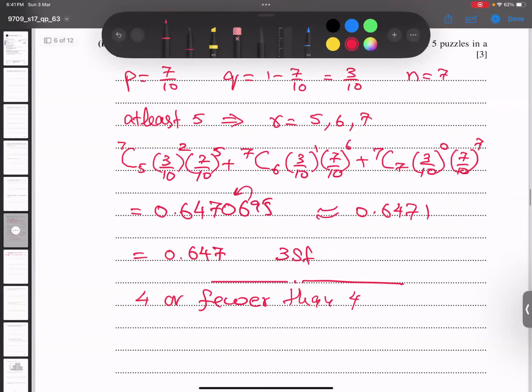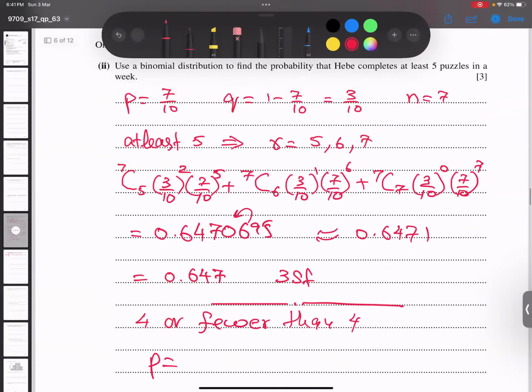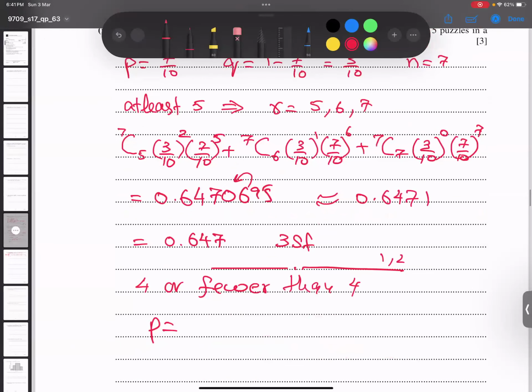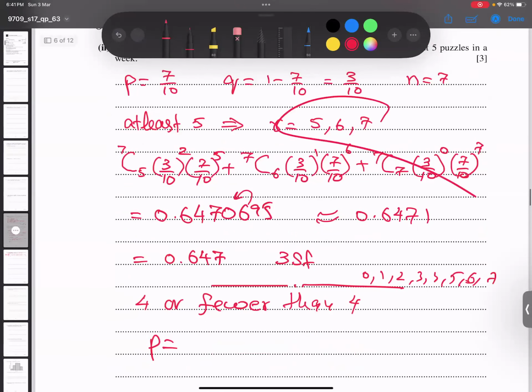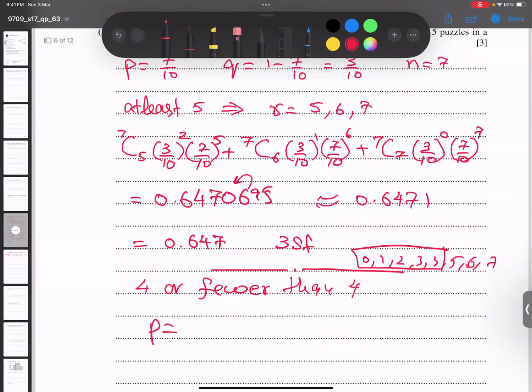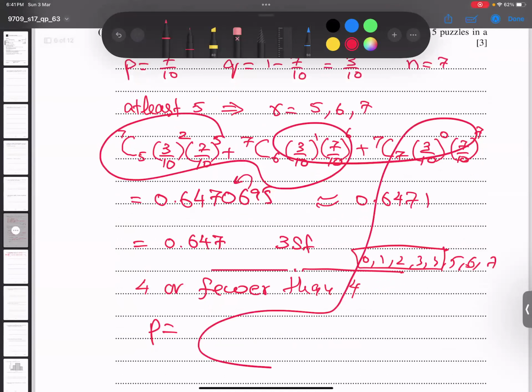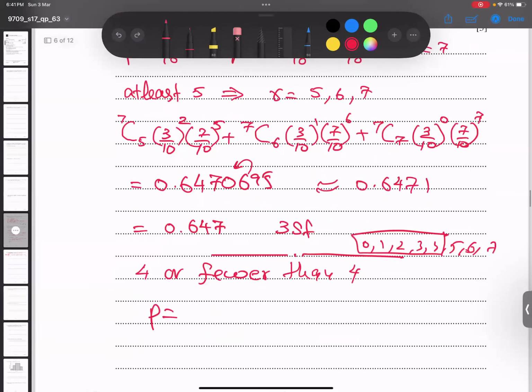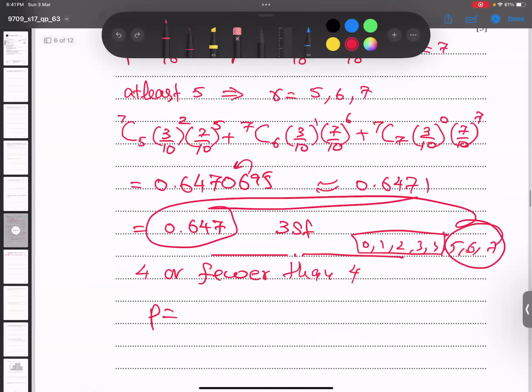So can I say, students, the probability is very well 5, 6 and 7, and total options 0, 1, 2, 3, 4, 5, 6, 7. Okay, so he's saying this is the answer for 5, 6, 7. But here he's saying 4 and fewer. So why should I waste my time finding 4 formulas like this, 1 for 0, 1 for 1, 2, 3, 4? I would have applied 5 formulas. Why not? Because this answer, we know it's 0.467.